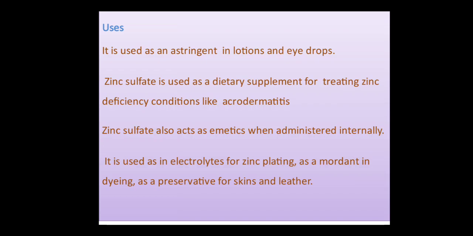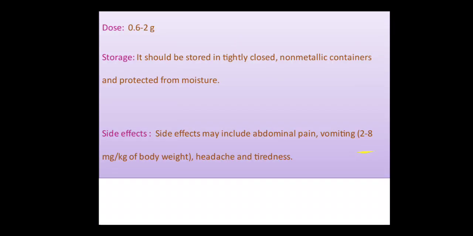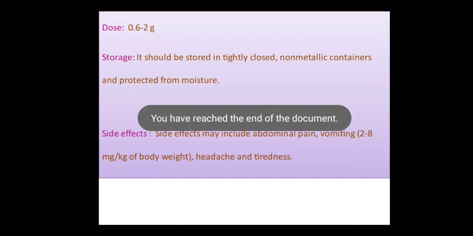Zinc sulfate also acts as an emetic when administered internally. It is used as an electrolyte for zinc plating, as a mordant in dyeing, and a preservative for skins and leather. The dose is 0.6 to 2 grams. Storage: it should be stored in tightly closed non-metallic containers and protected from moisture. Side effects may include abdominal pain, vomiting, headache, and tiredness.